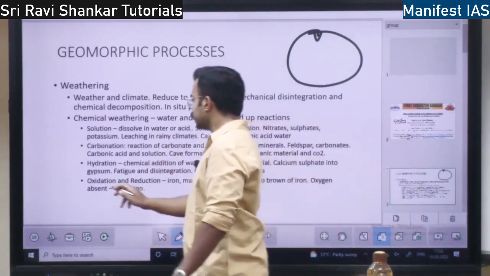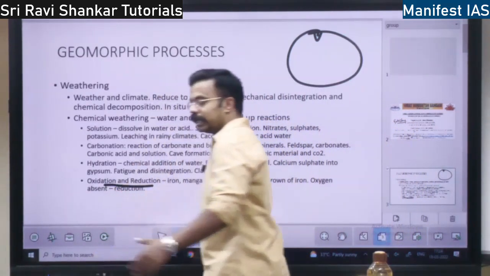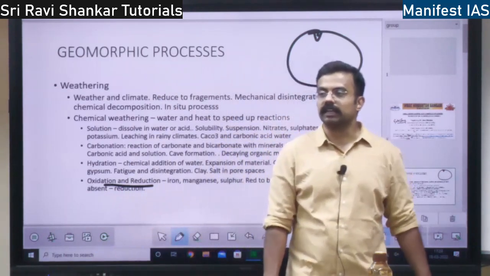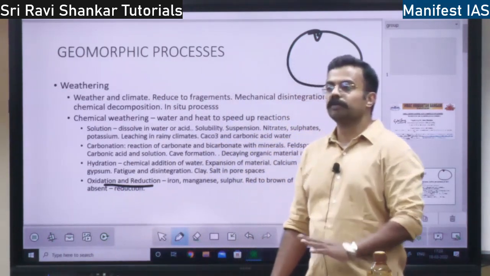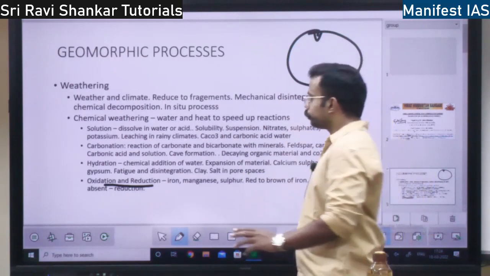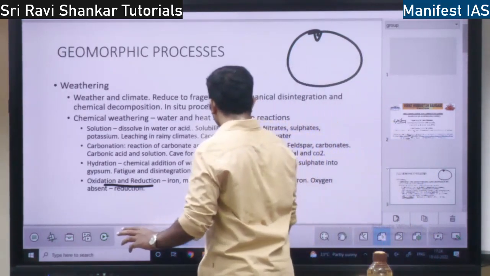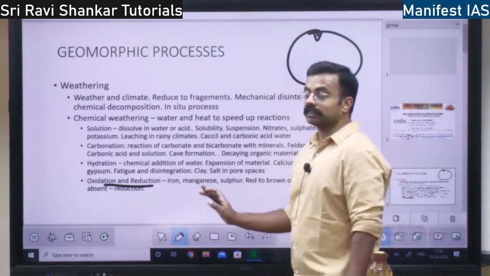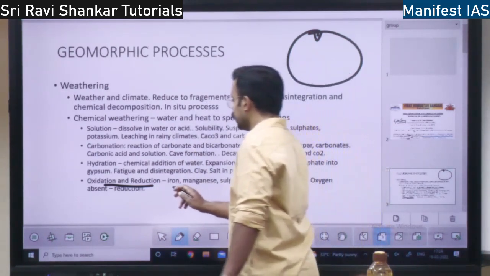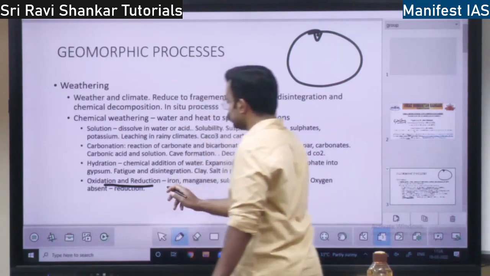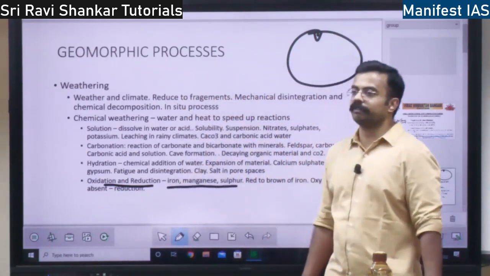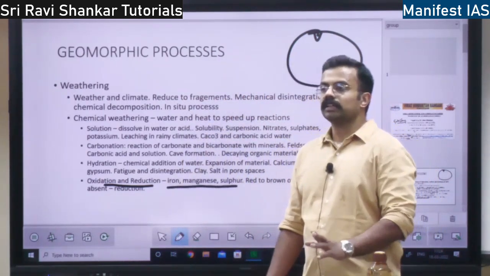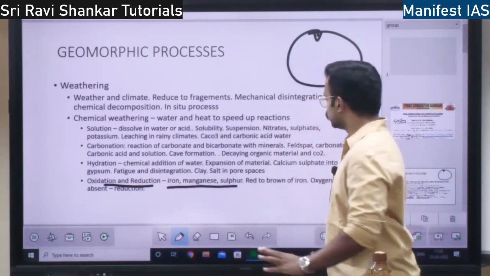Next you have oxidation and reduction. Oxidation means addition of oxygen, right? Reduction means removal of oxygen. Which are the rocks that are susceptible to oxidation and reduction? It is rocks or minerals with iron, manganese and sulfur. These are the three susceptible to oxidation and reduction.